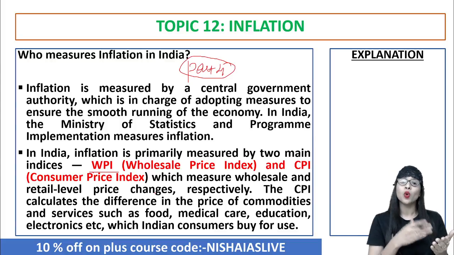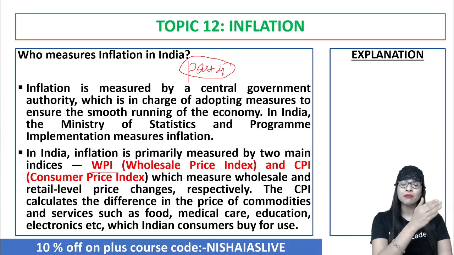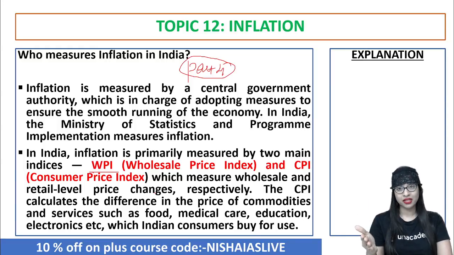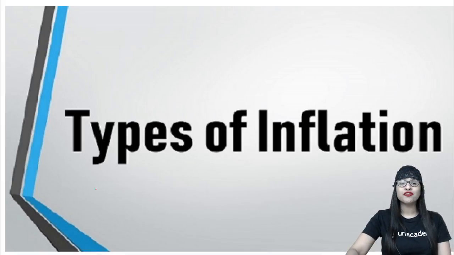That is why, if you see, over the years since 2016, the Central Bank of our country, RBI, put forward a committee called the Urjit Patel Committee, which said we have to target inflation. At the same time, in the context of targeting inflation, they also wanted to change the method of measuring inflation from the wholesale price index to the consumer price index. That was a change made in that time period. So today we have CPI on the rise compared to WPI. Clear? That's it. Now, the next important topic is the different types of inflation.